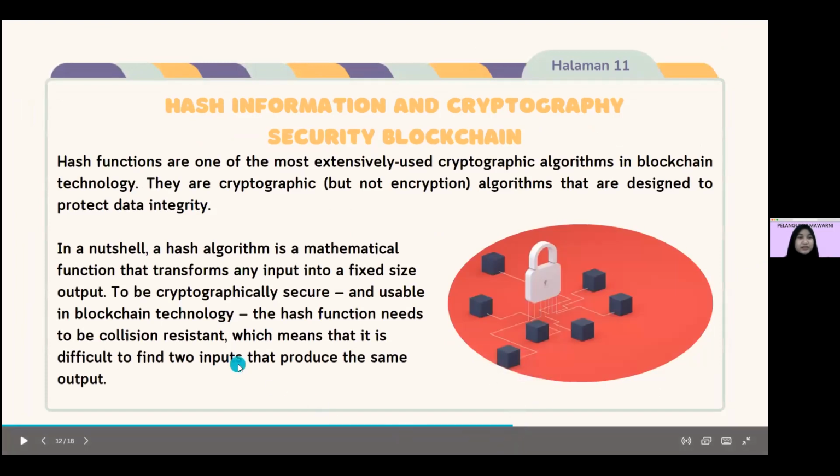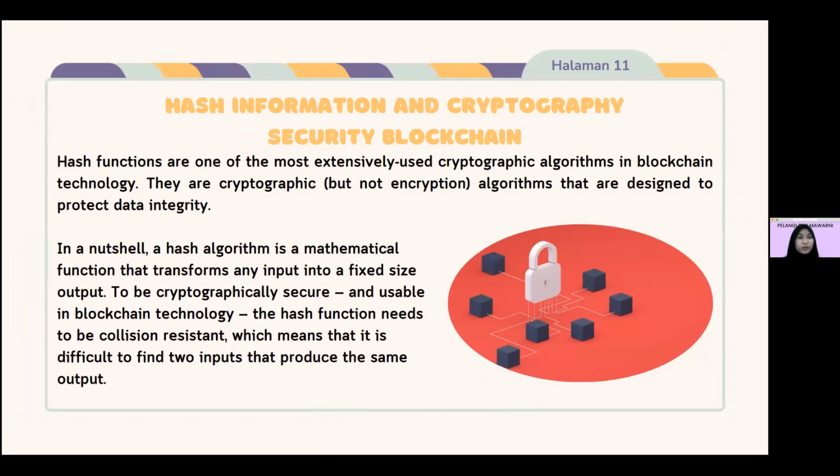Next is hash information and cryptography security in blockchain. Hash functions are one of the most extensively used cryptographic algorithms in blockchain technology. They are cryptographic but non-encryption algorithms that are designed to protect data integrity.